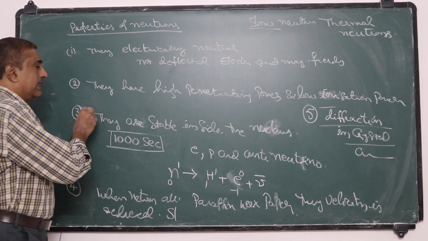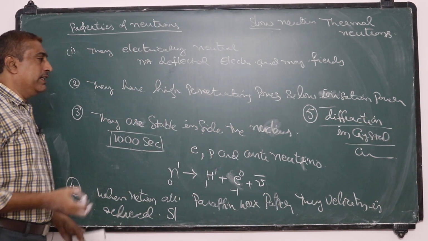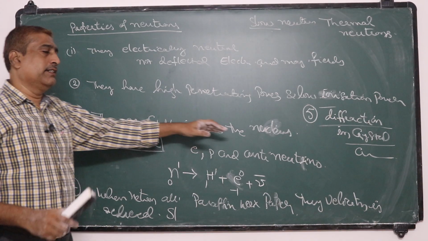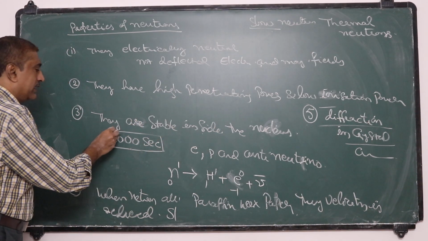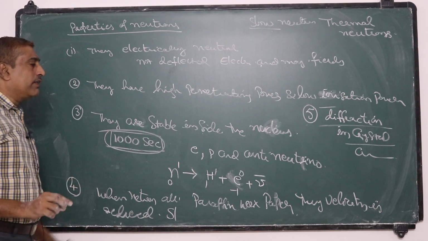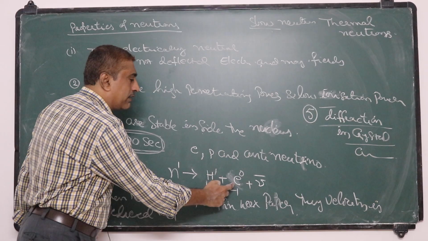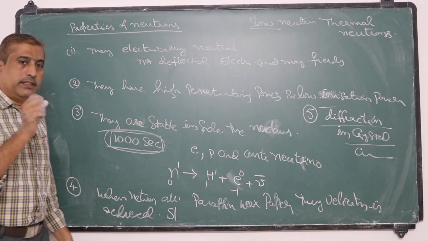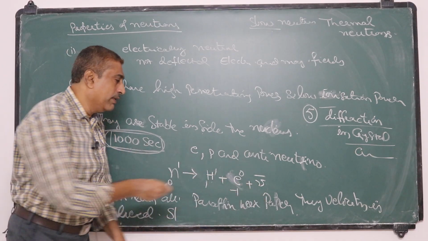And the third one is they are more stable when they are inside a nucleus. That means their stability is more when they are inside the nucleus. When they are out of the nucleus, their lifetime is 1000 seconds only. After these 1000 seconds, they will decay into a proton, electron and antineutrino, by this equation.